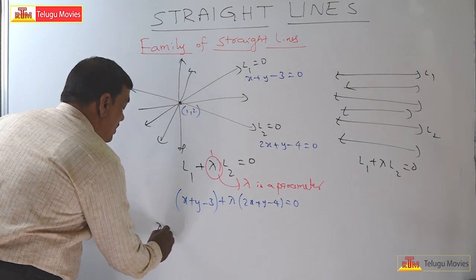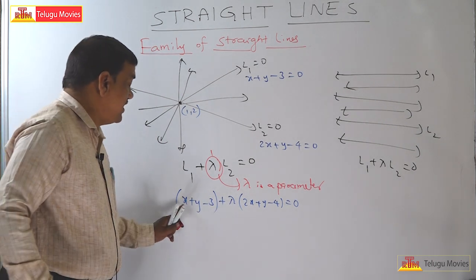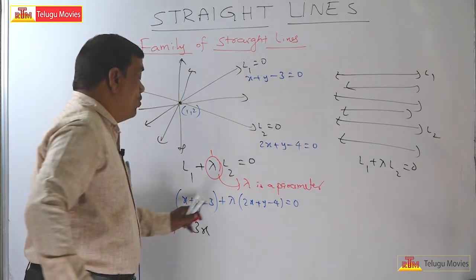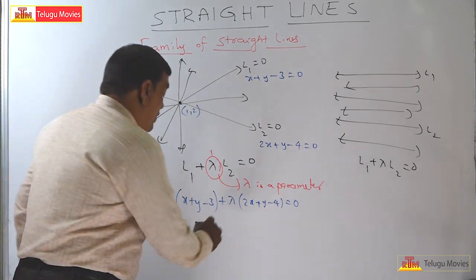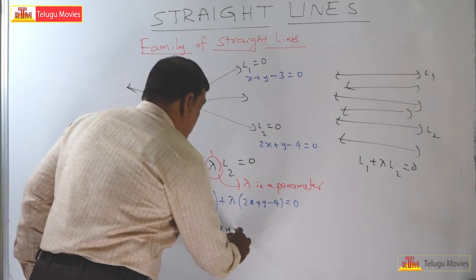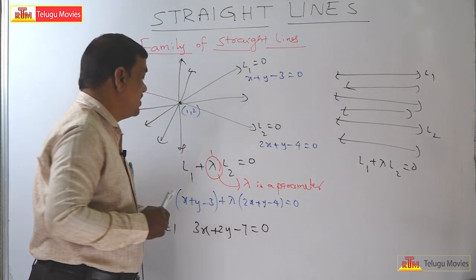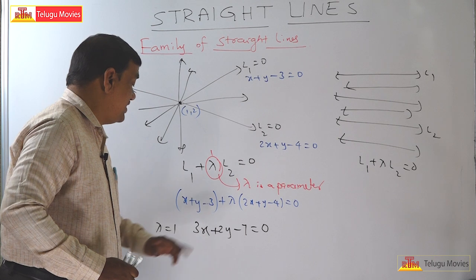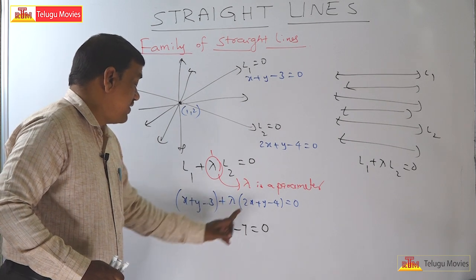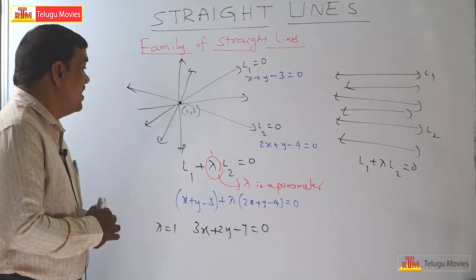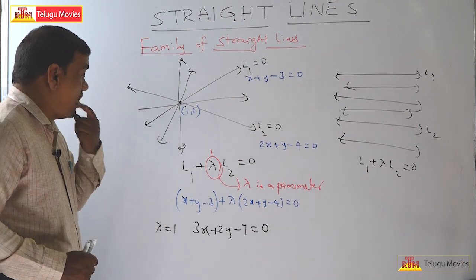See here, x plus 2x is 3x, y plus y is 2y, minus 3 minus 4 is minus 7, is equal to 0. This is the equation of a line of the family.